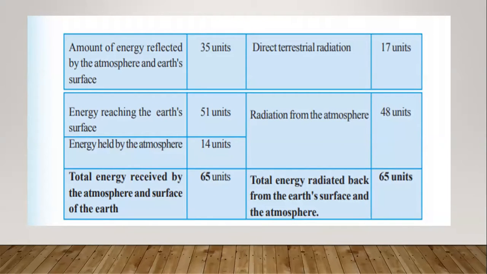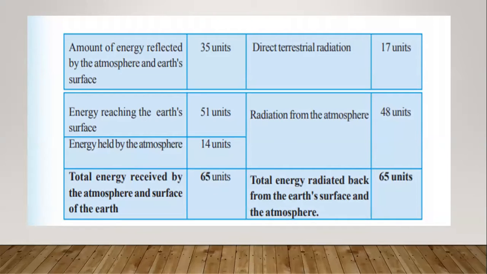Energy reaching the surface of the earth is 51 units. Energy held by the atmosphere is 40 units. Then the total energy is 65 units. Okay, then the next table. The direct terrestrial radiation is 17 units. So where have the 65 units reached? The energy that has reached the earth is 65 units.